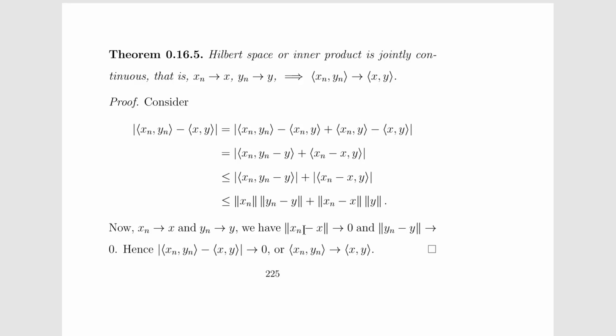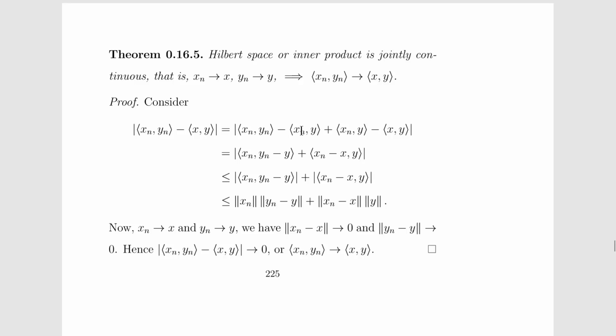We consider the modulus of the inner product of x_n and y_n minus the inner product of x, y, which is equal to, by adding and subtracting the inner product of x_n and y, and using the property of the inner product, these two terms are combined, and further these two terms are combined here.